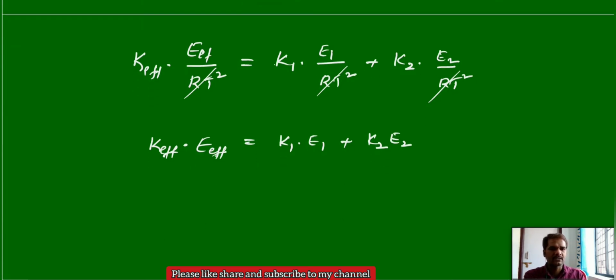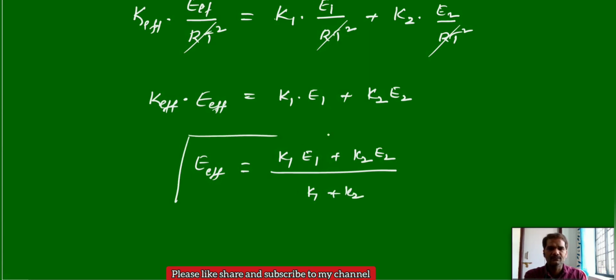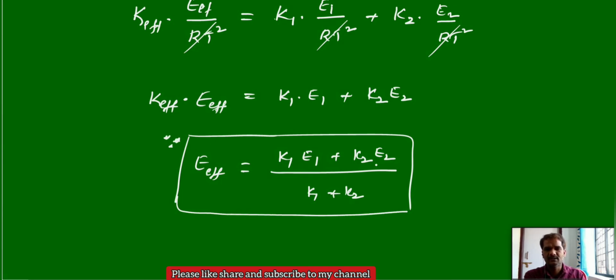From this we can write the effective activation energy for a parallel reaction like this: K1 E1 plus K2 E2 by K effective. K effective means K1 plus K2, and this is the effective activation energy for the parallel reaction where two products are formed. If more than two products form, for example 3 products are formed.